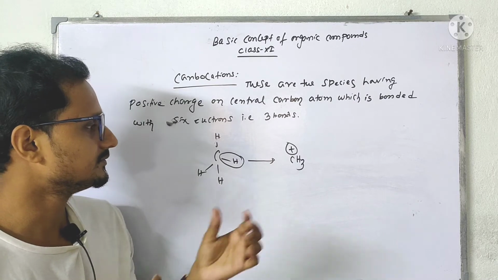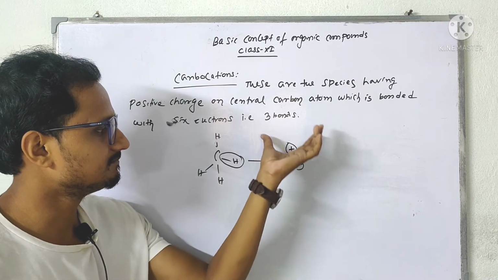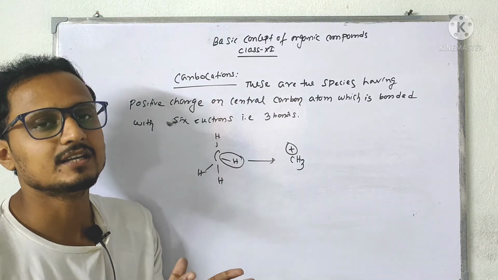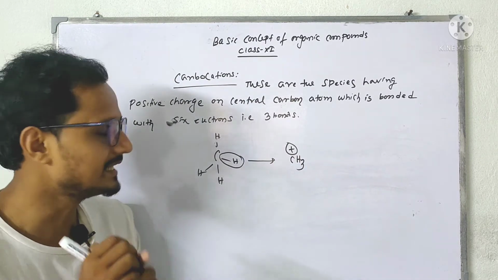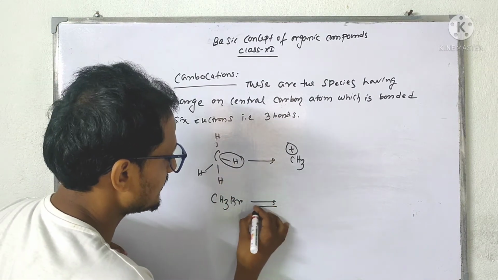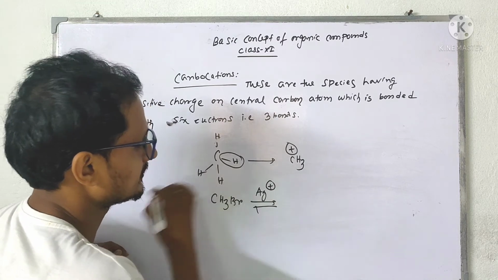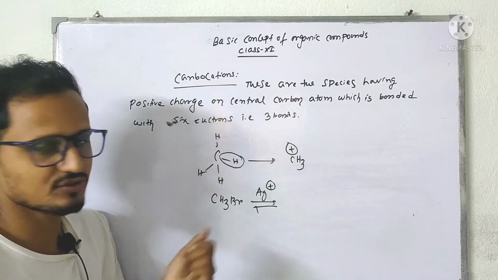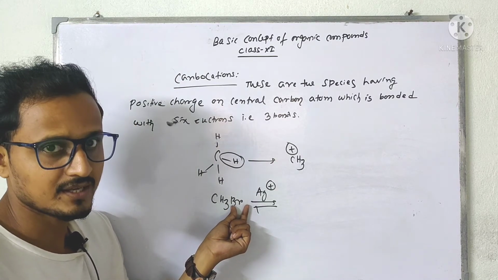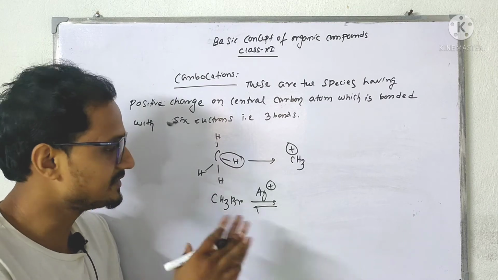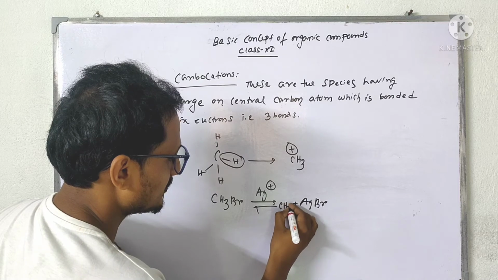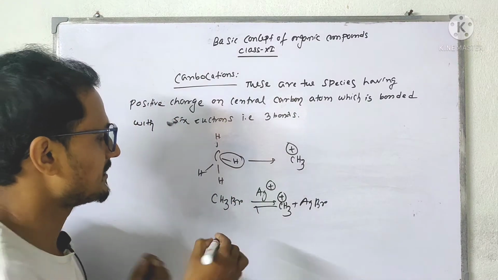Now we need a reaction. We can write a reaction where we can see the formation of the carbocation. Like that, if you take CH3Br and add silver nitrate, and this reaction is reversible, then the bromide is released and taken by the Ag to form AgBr. With that it will form a methyl carbocation. This is one of the preparations of the carbocation.